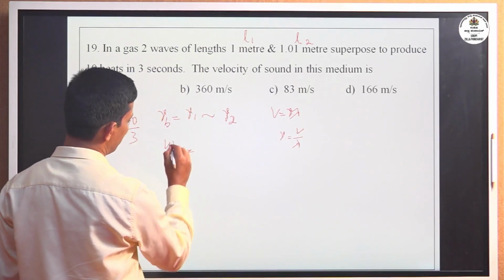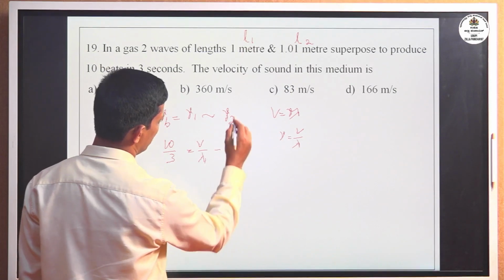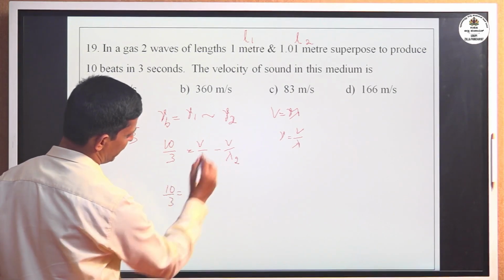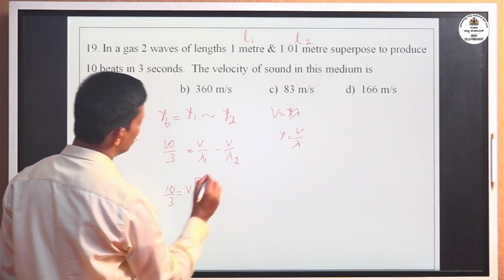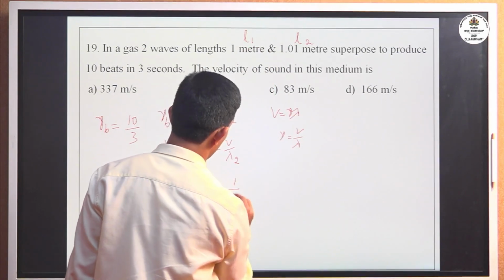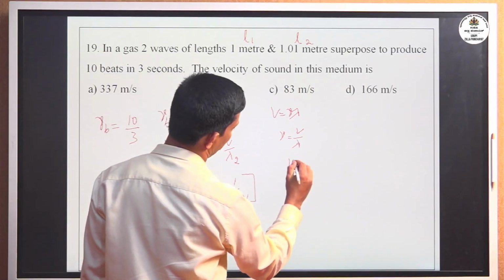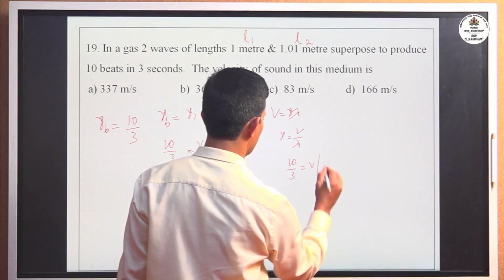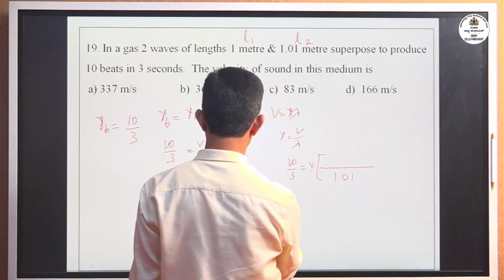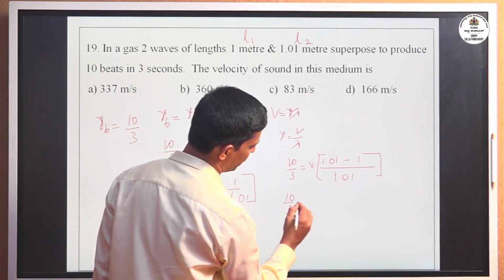Substitute 10 by 3 in place of the beat frequency, v divided by lambda 1 in place of nu1, since the velocity remains the same here, and v divided by lambda 2 in place of nu2. So 10 by 3 equals v, taken common outside, and inside the bracket, 1 divided by lambda 1, which is 1 meter, minus 1 divided by lambda 2, which is 1.01. Simplifying, 10 by 3 equals v times the bracket, with common denominator 1.01: 1.01 minus 1.